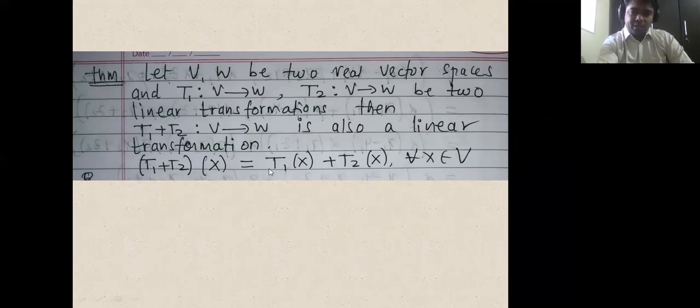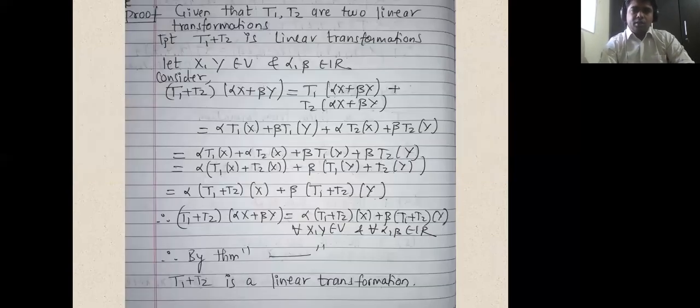So let us prove that this map is a linear transformation. What we will do is we'll apply the theorem, yesterday's theorem. So remember that whenever we are applying a theorem, we have to specify the statement of that theorem. Whenever in the exercises we are saying this is by this theorem, we have to write down the statement of that theorem. Now here also in this next theorem we are using the previous theorem, so that statement has to be included as a part of the proof in this theorem. Okay, so what is the given data? T1 and T2 are two linear transformations, and what is to be proved: T1 plus T2 is also a linear transformation.